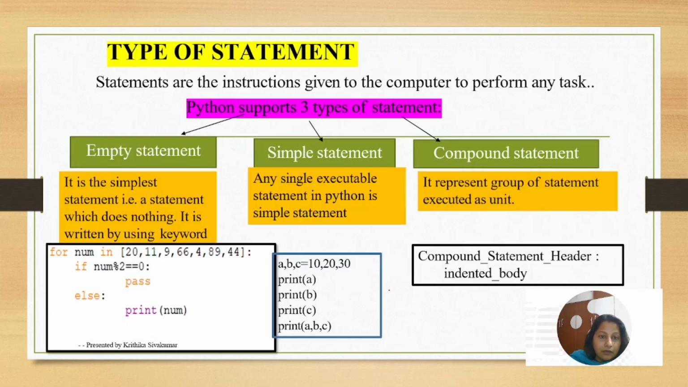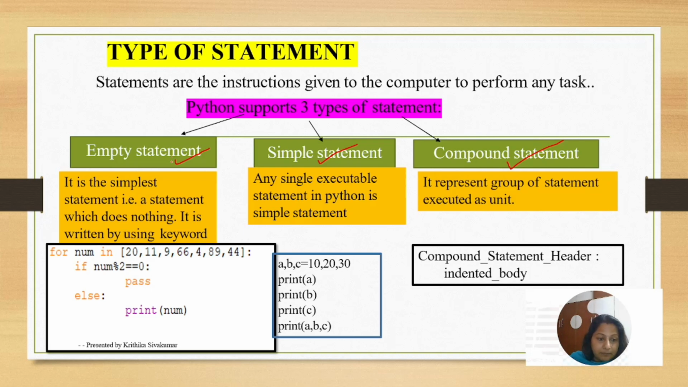Okay, so today I'll start with types of statement. What are the types of statement? How is a statement of instruction given to the computer to perform any task? Python supports three types of statement. One, we can call it an empty statement. Another one, simple statement. The third one is a compound statement.